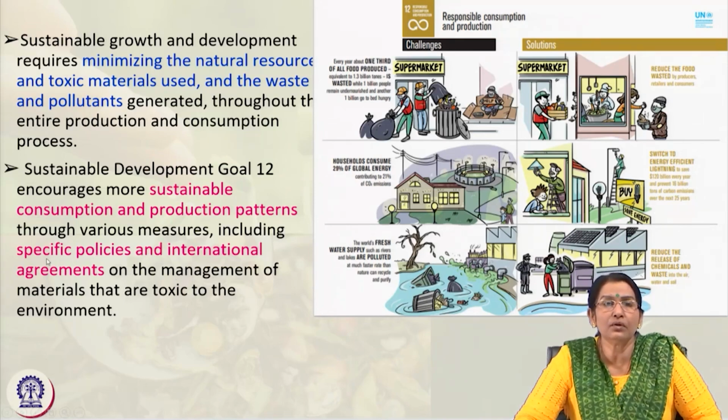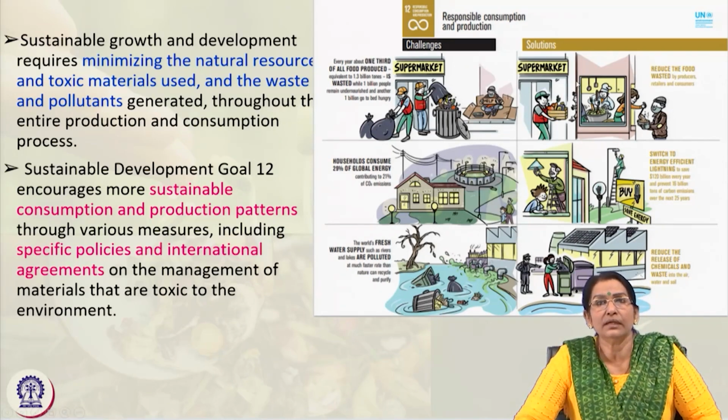So, we have to stick to all the international policies, agreements and practices to reduce the toxic outcomes in the environment, and how to reduce toxic materials, and waste management.